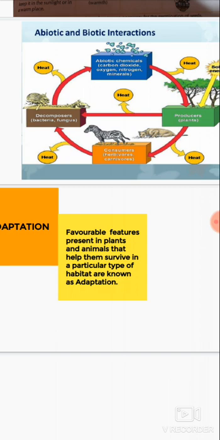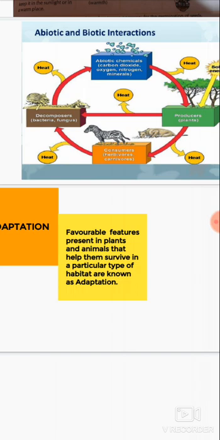Now we shall study about the interaction between biotic and abiotic components. No organism can live independently. We all are dependent upon each other for our existence. In any habitat, plants and animals depend upon each other and also on non-living components of the environment.